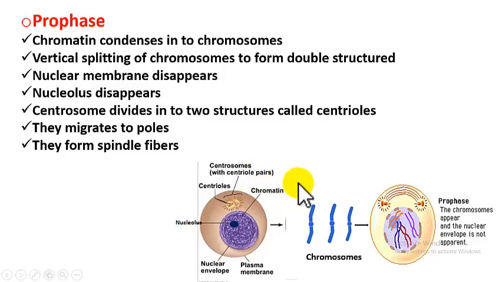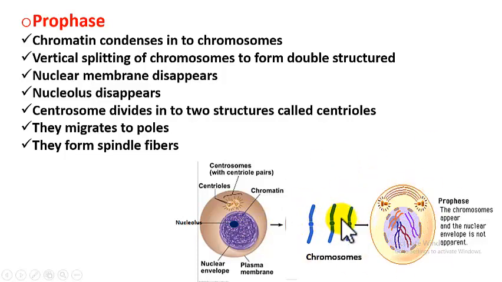What is this chromatin and chromosomes? They are the genetic materials which have DNA. Understood, students? So this chromatin condenses to form chromosomes. How many chromosomes? Because it is the human cell, these threads, they coil about themselves and they form rod-like chromosomes.